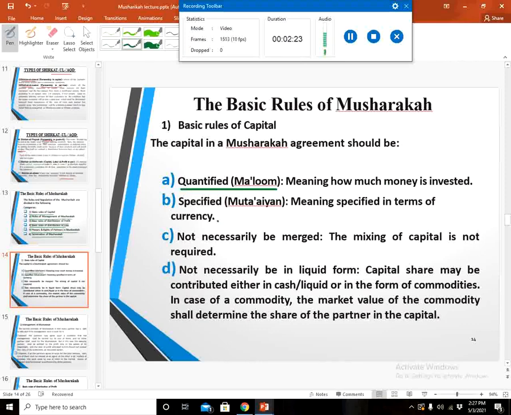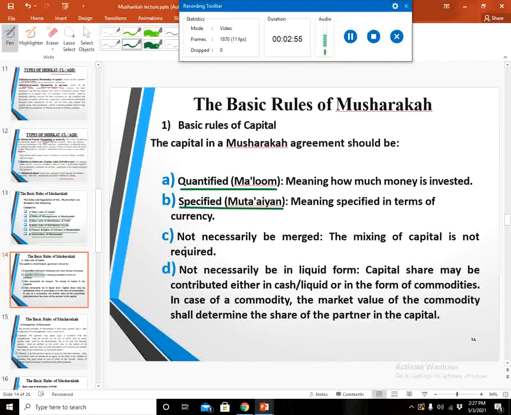Number 2 rule for the capital of the Musharaka is it must be mutayyan. The capital must be mutayyan. It means it must be specified in terms of currency, meaning that the capital must be calculated and specified in terms of currency, rather than in goods, commodities, etc.